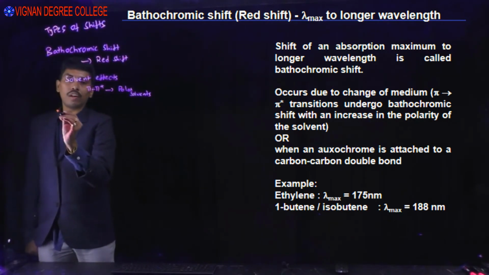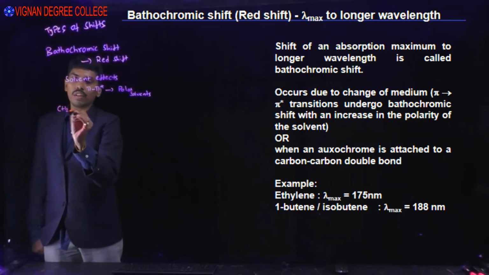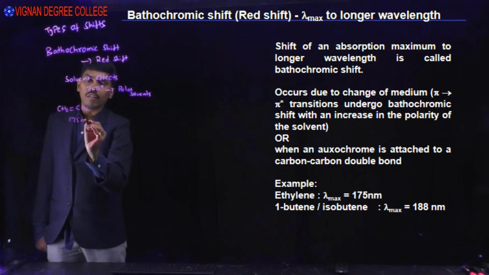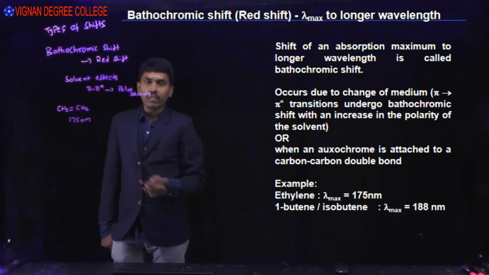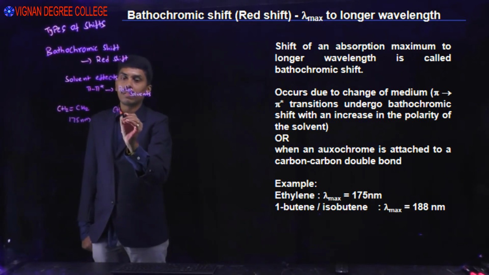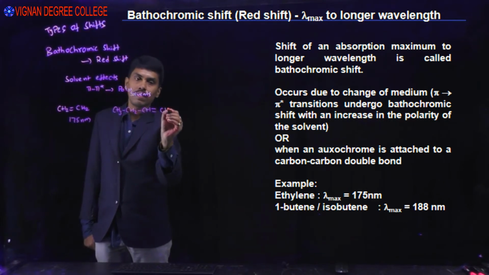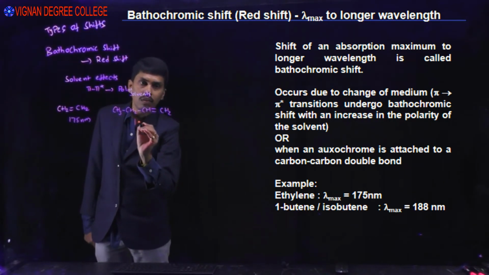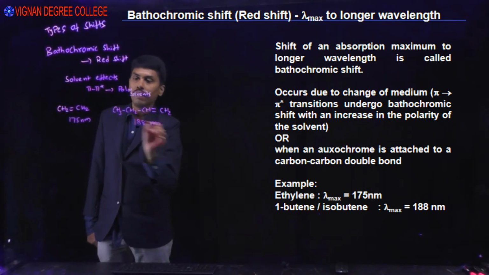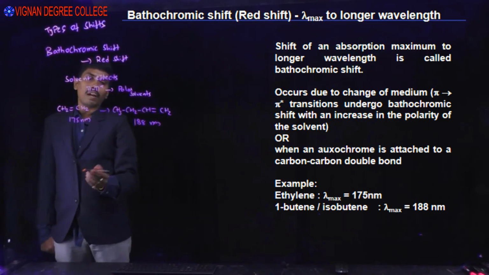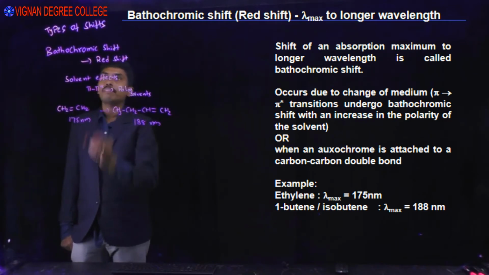If you see example ethylene, how much is lambda maximum? 175 nanometers. If you take 1-butene, how much value? 188 nanometers. See, from ethylene to 1-butene, the shift in absorption maximum is called bathochromic shift.